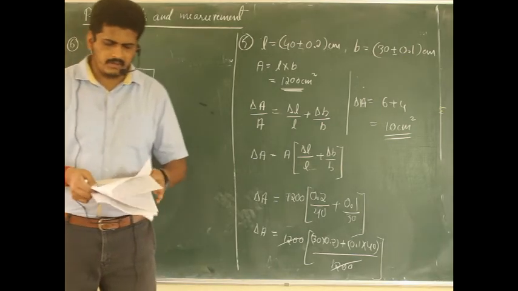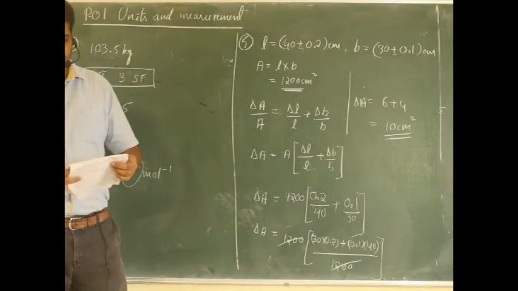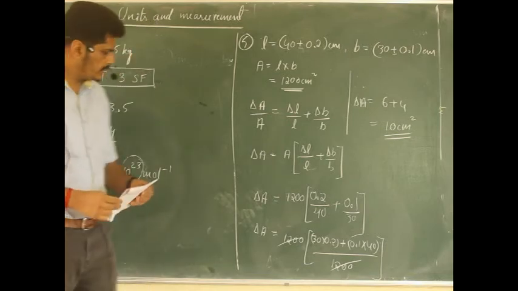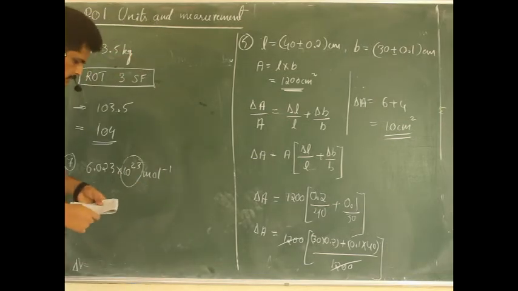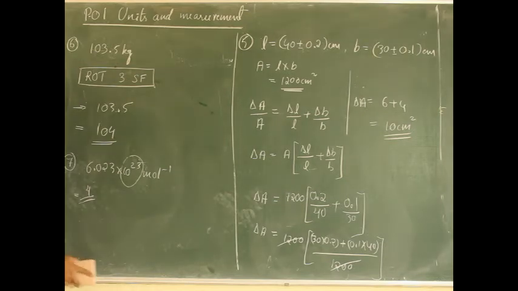Next, question number 8. So let me write directly here. The side of a cube is 2.5 meter. So let me take L is equal to 2.5 meter.